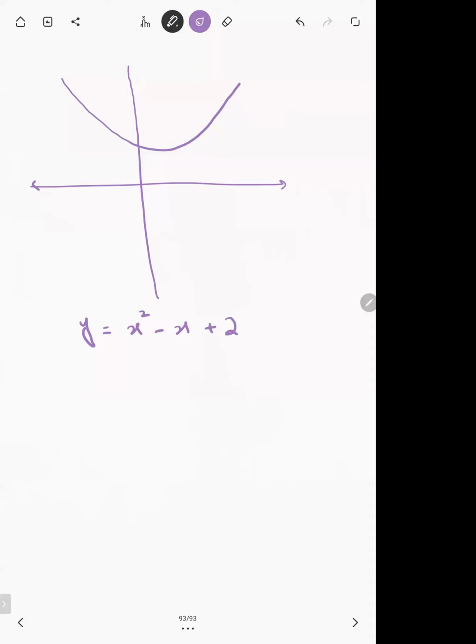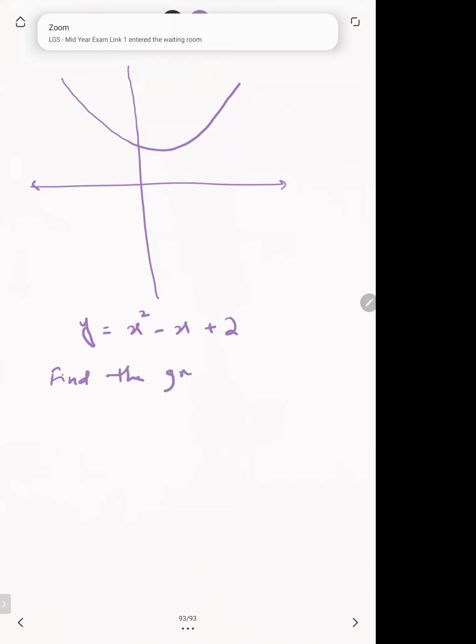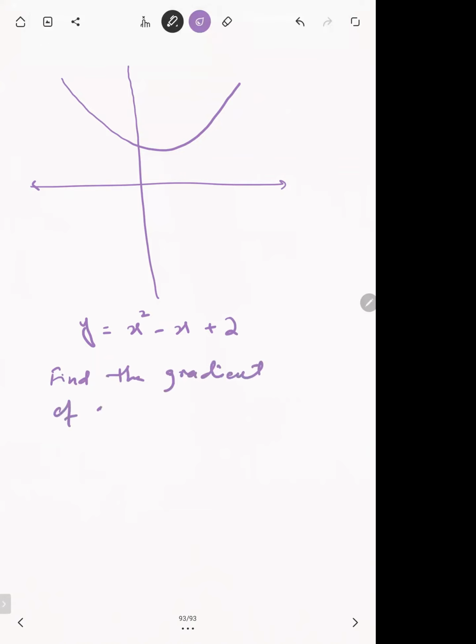Just recall your knowledge of O level, the graphs of functions. If the question is to find the gradient of the curve at x equals 3. Say this is 1, this is 2, this is 3.